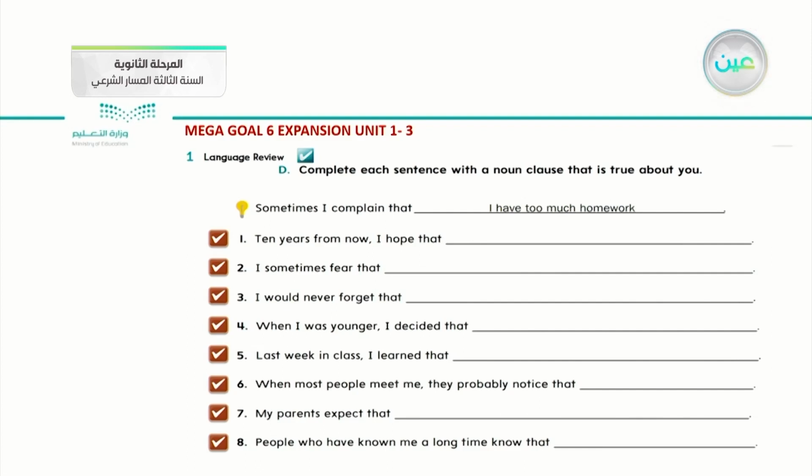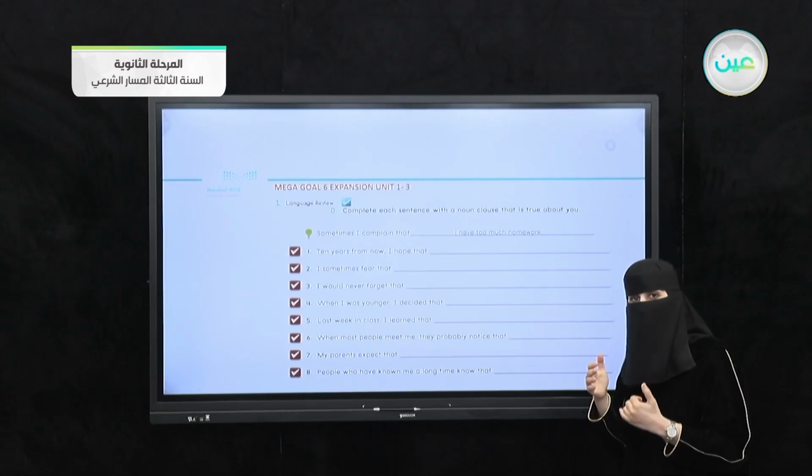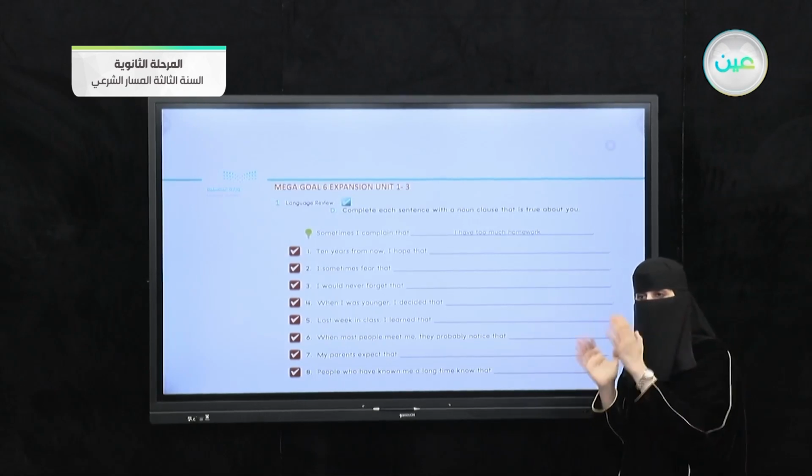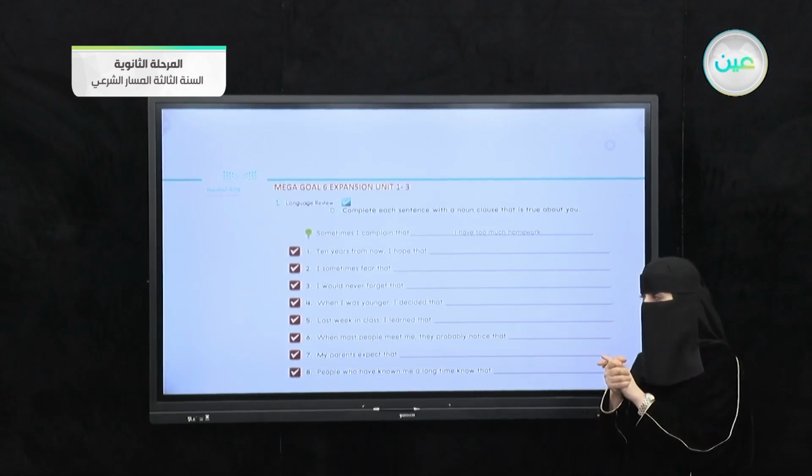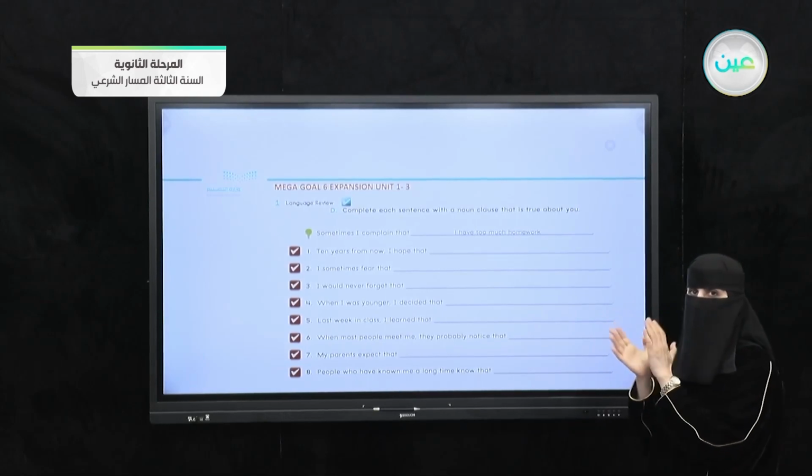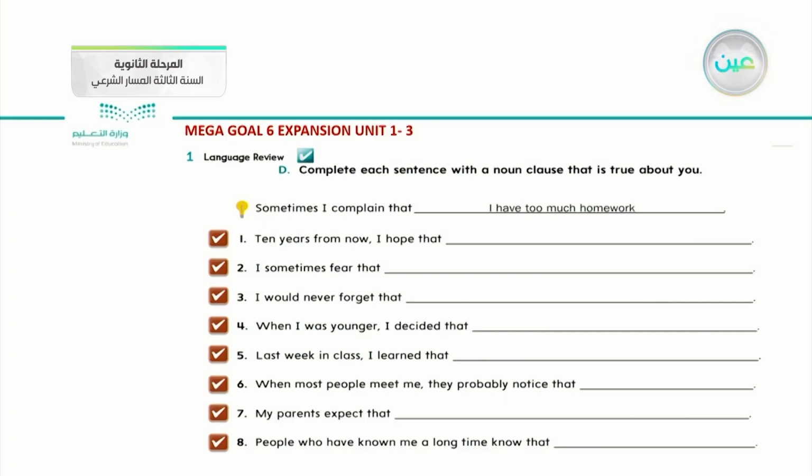So they want you, in this question, to fill it with a noun clause. Which of the four situations we mentioned before is suitable for the sentence? They give the first one as a model: "Sometimes I complain that I have too much homework." This is the right way of using the noun clause.